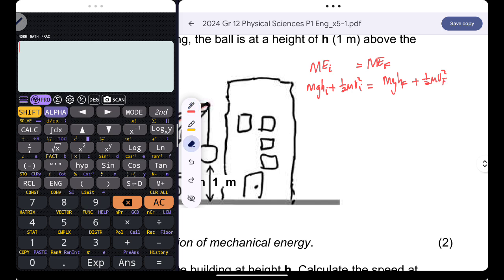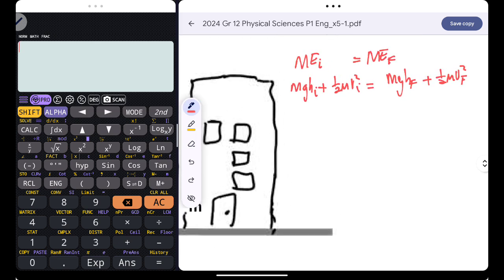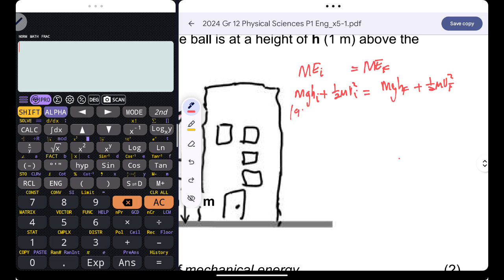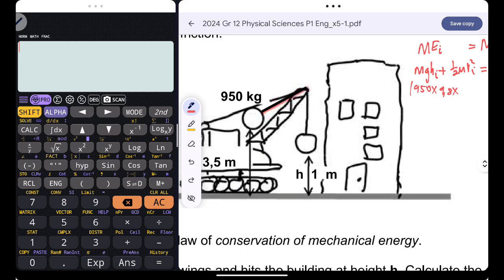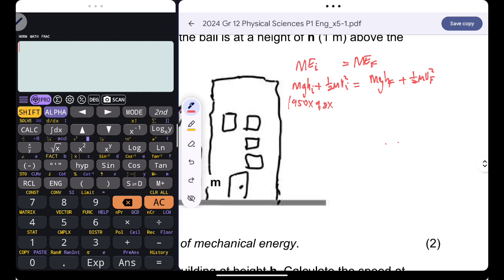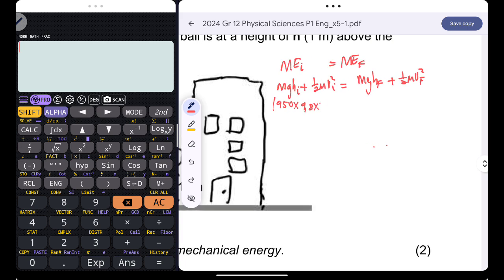So all you have to do is substitute now. The mass of the wrecking ball is 950. The gravitational acceleration is 9.8. The height of the ball initially was 3.5 meters.